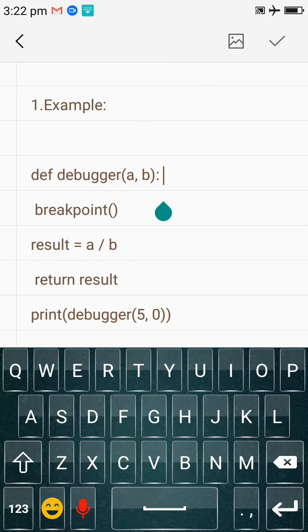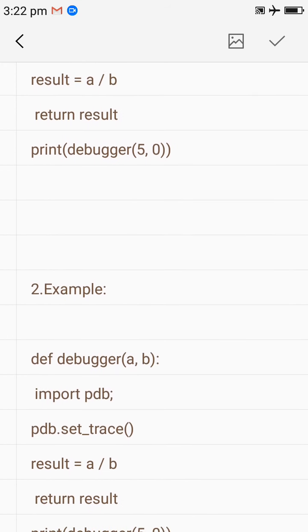So from this point the function will execute. Second, the breakpoint will execute. Now third, result is a and b, you are going to divide 5 by 0, but when you divide 5 by 0 it simply means you will get infinity. So there is a logical error. After this line the program will not execute, because the breakpoint will trace the error in line number 3. So you have to remove this error. After removing it you can press C and the program will execute further. In this way we can trace the error.